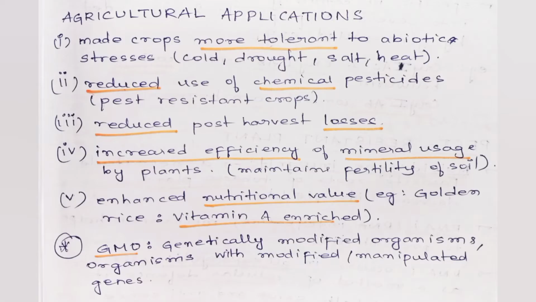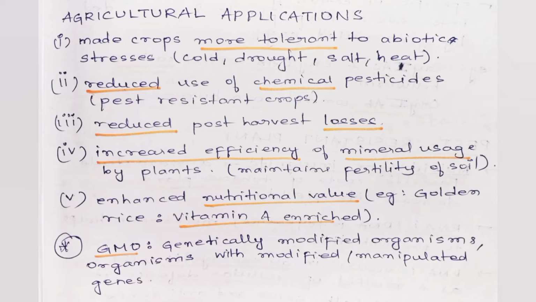At first, it made crops tolerant to abiotic stresses such as cold, drought, salt, and heat. It reduced use of chemicals and hence made pest-resistant crops. Reduced post-harvest losses. Increased efficiency of mineral usage by plants, which helps in sustaining fertility of the soil for a long time. Enhanced nutritional value. For exam, golden rice is vitamin A enriched rice.